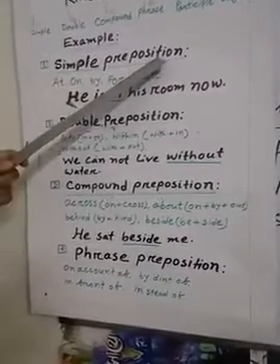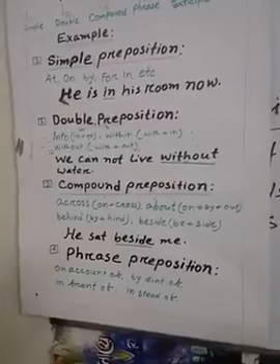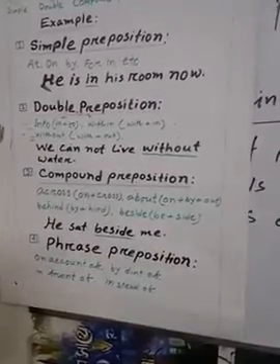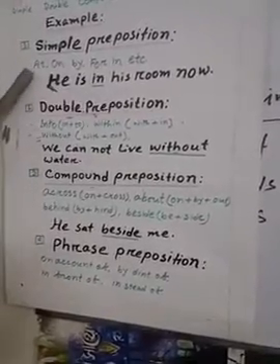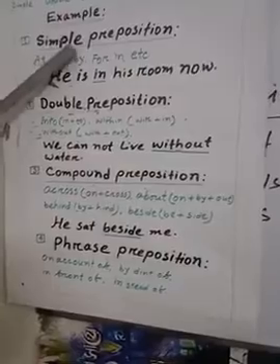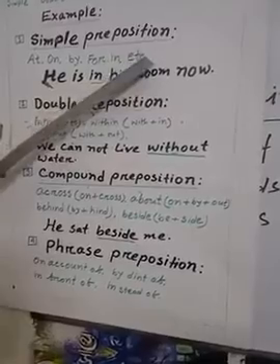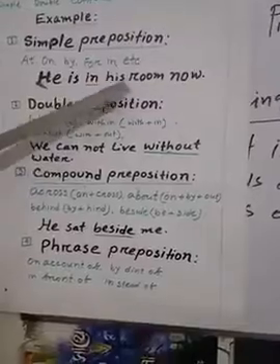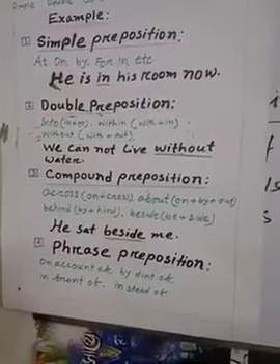My dear viewers, I am giving an example for every preposition. See and follow. First, simple preposition. A simple preposition uses only one, single preposition. There will be no double. See: at, on, by, for, in, etc. See one of the examples also: He is in his room now. Here in is used as a preposition, and it is a simple preposition.